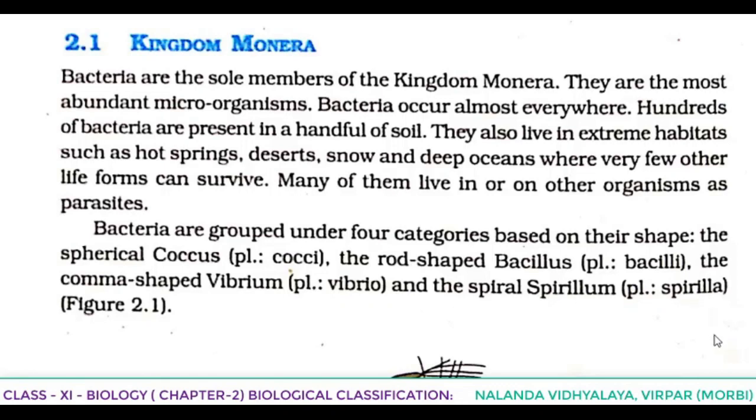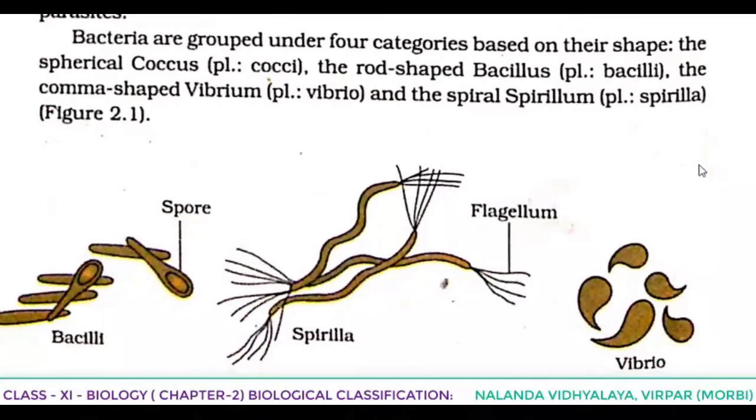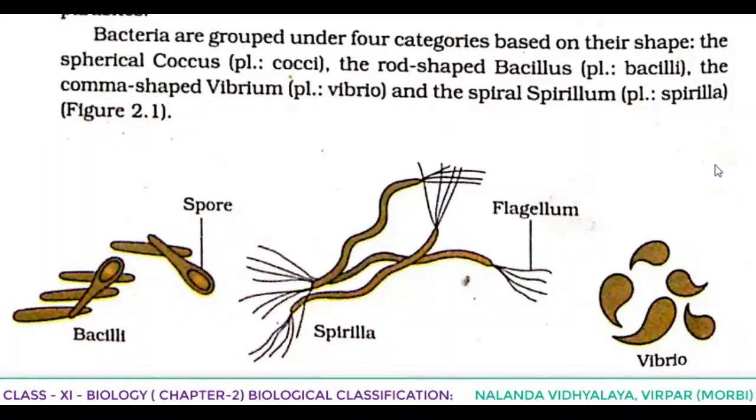In figure 2.1, bacteria of different shapes are given. From that you can understand cocci, the plural of coccus, is spherical shaped. Then rod-shaped bacillus, bacilli is plural. And the comma-shaped vibrio, vibrios plural. And the spiral-shaped spirillum.